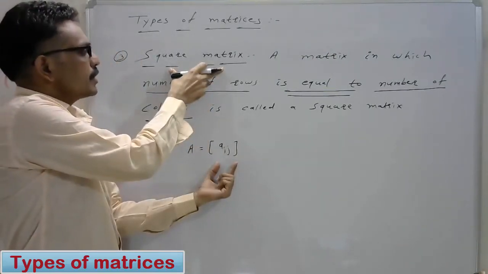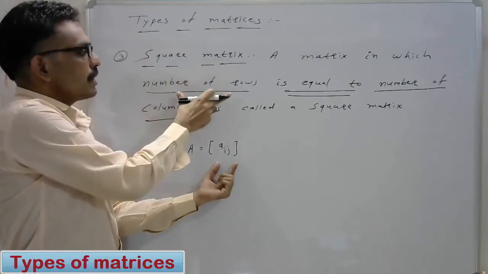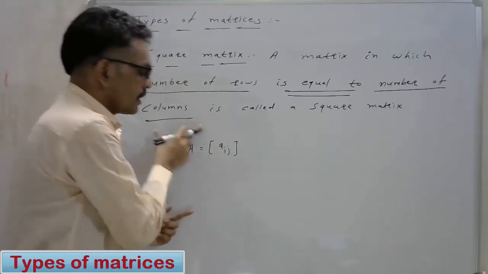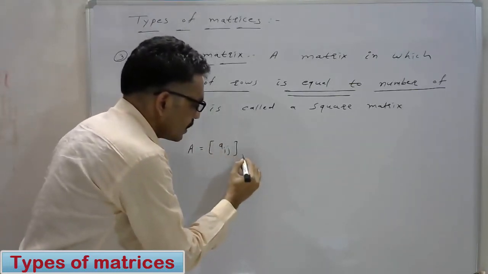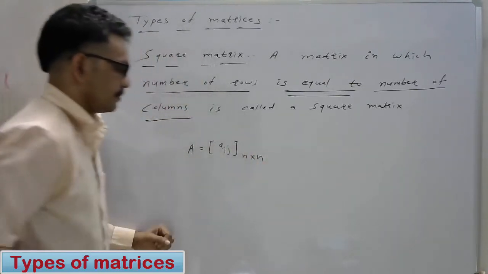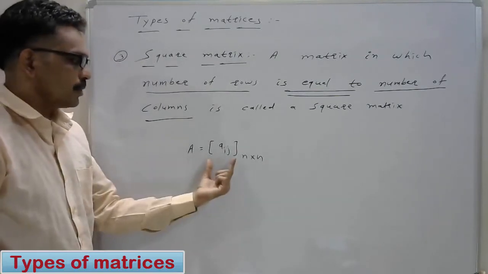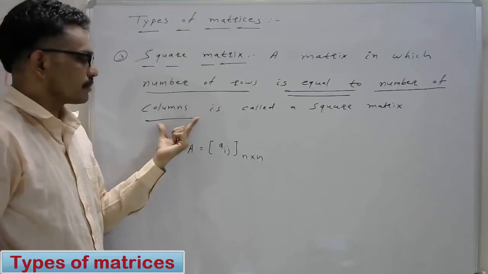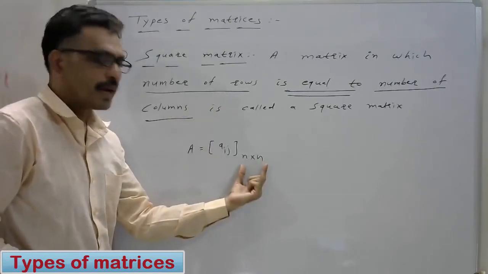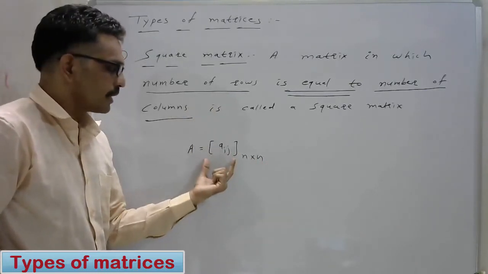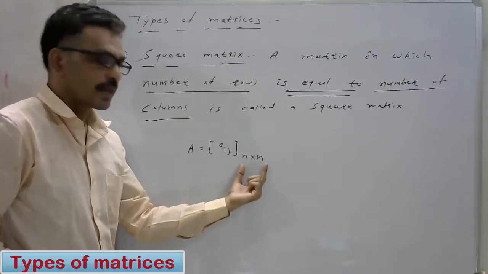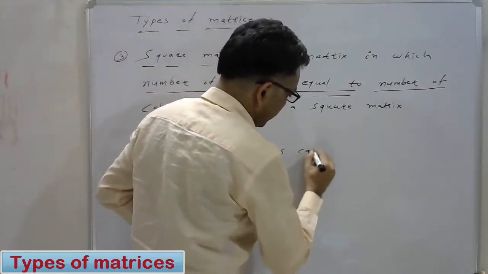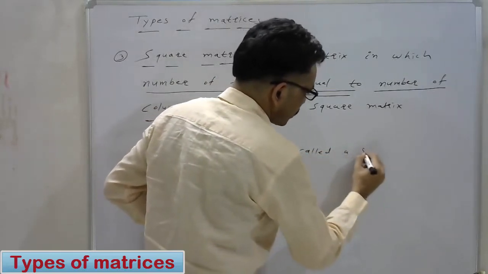In the definition of the square matrix, the number of rows is equal to the number of columns, that is, of order n by n. Here A is equal to Aij. The number of rows is equal to the number of columns, then it is of order n by n. That is, this matrix is of order n. Then it is called a square matrix.